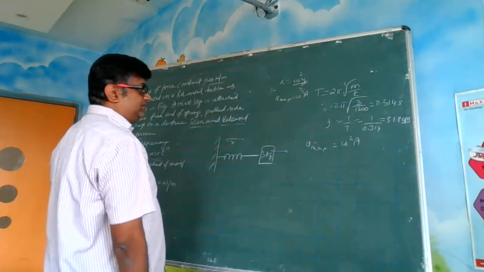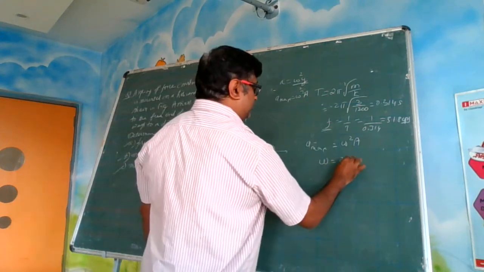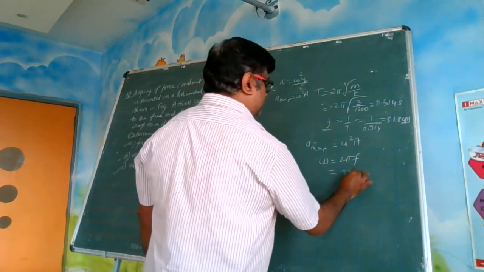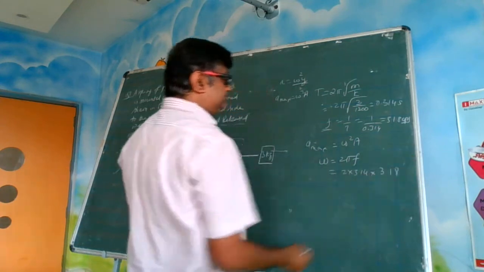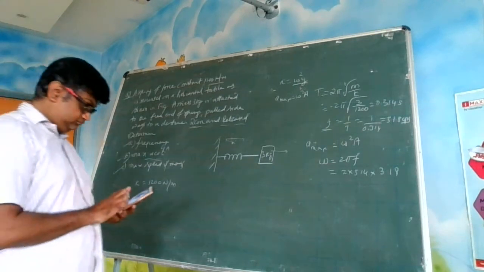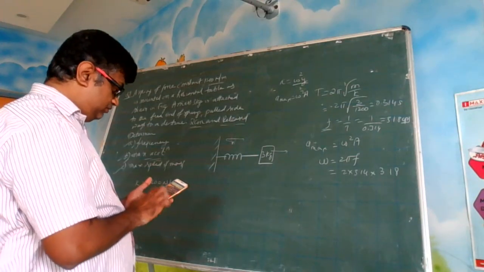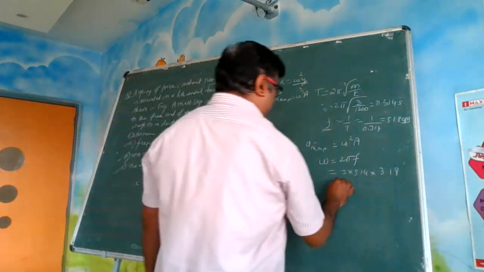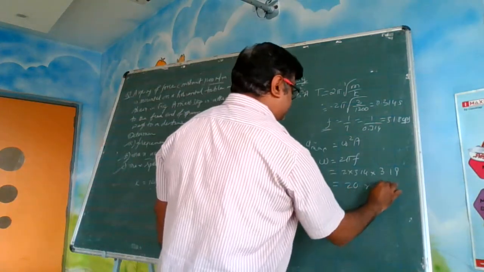But omega is not given, but you are given f. So what is omega? Omega is 2 pi f. So you can work out the value of omega here. So it is 2 into 3.14 into 3.18, isn't it? So how much is it? It is 19.9, approximately 20, I'm writing. So this is my omega, radians per second.